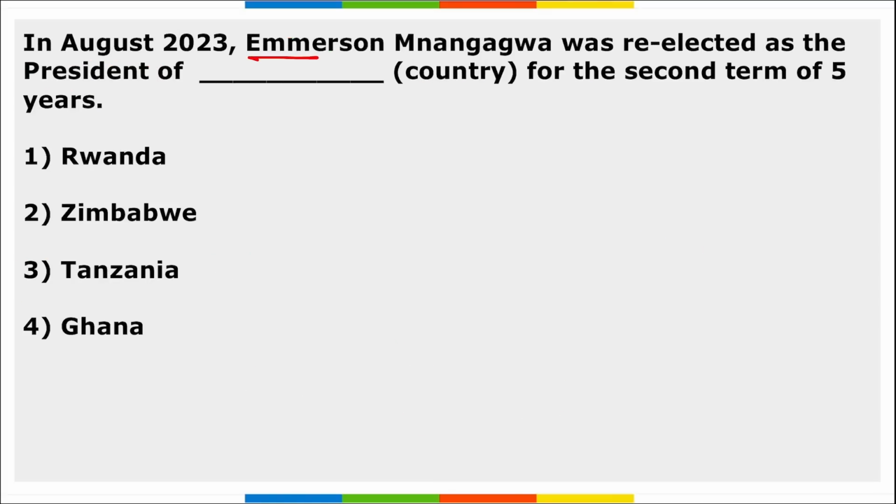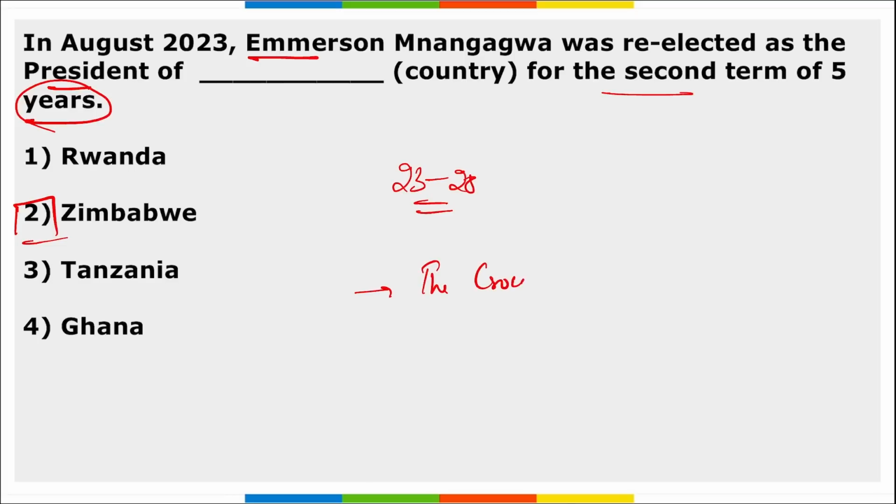Next, Emmerson was re-elected as the president of Zimbabwe for second term for 5 years. Right? Emmerson Mnangagwa, who is the president of Zimbabwe, has been re-elected for the second term for 5 years. That is from 2023 till 2028. Then remember, he is also known for his ruthlessness as the crocodile.